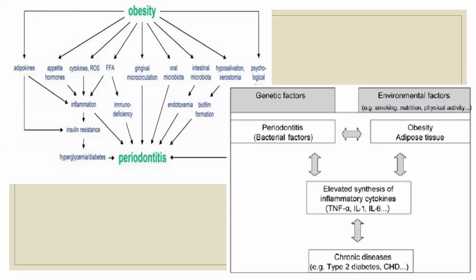You should be aware that the pro-inflammatory cytokines are interleukin 1, interleukin 6, and TNF alpha. When these cytokines increase, there will be an increased inflammatory state in your blood circulation, which will lead to chronic diseases.